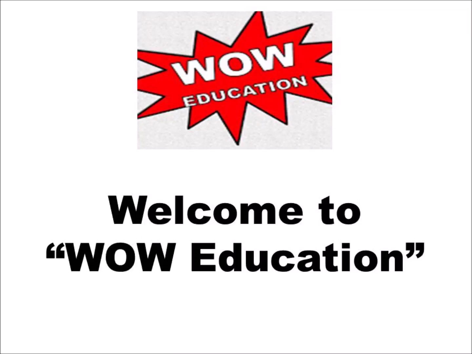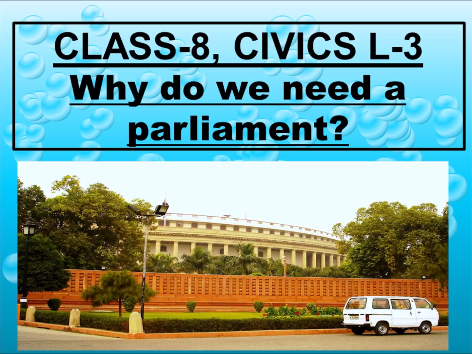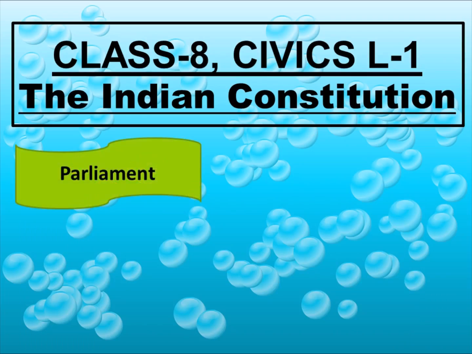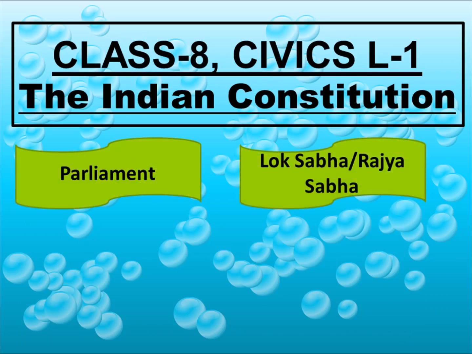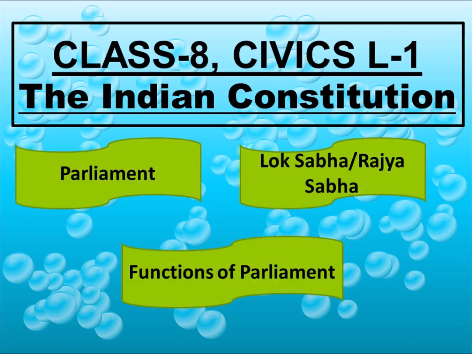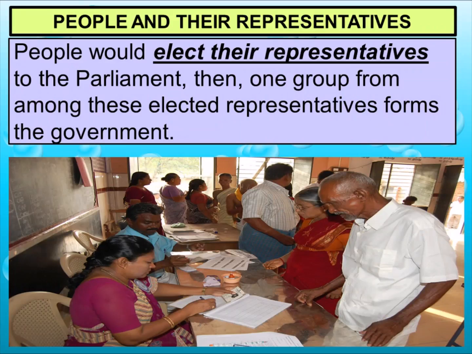Hello students, today we are going to read and explain civics lesson 3. Why do we need a parliament? As you are familiar with this building, this is Parliament House, which is situated in New Delhi. So the important topics which we are going to read are Parliament, Lok Sabha and Rajya Sabha, and functions of Parliament. People and their representative.